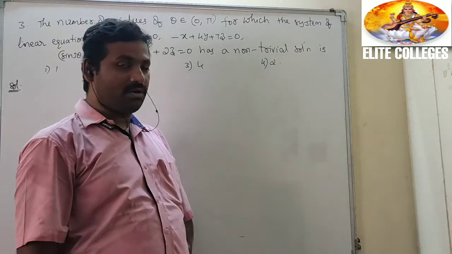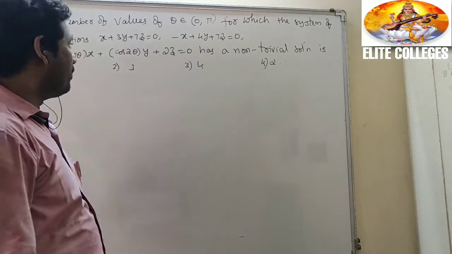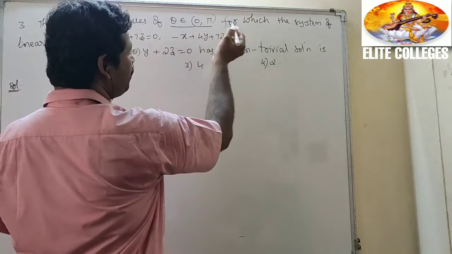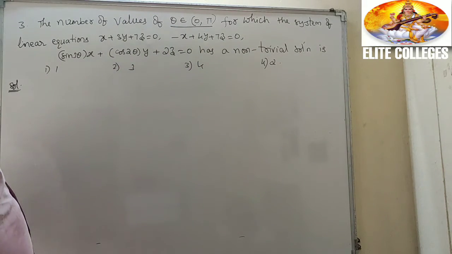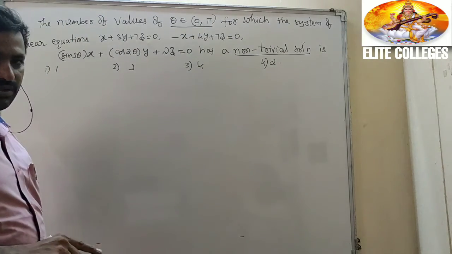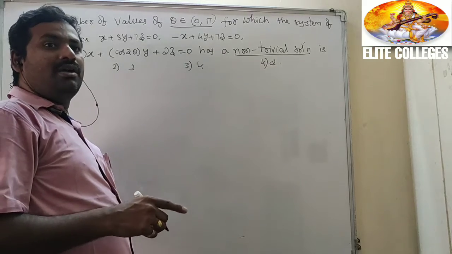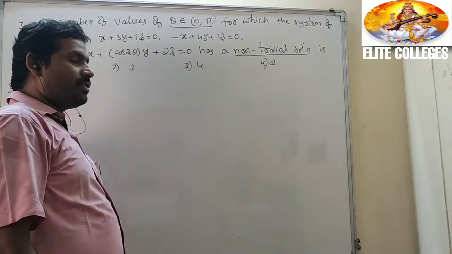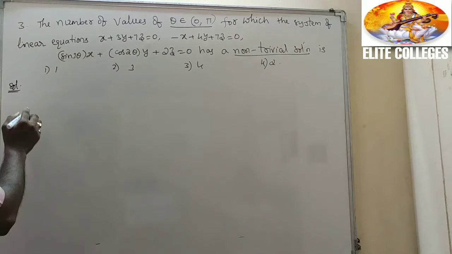Right students, now see this problem. Very important one. The number of values of theta belonging to 0 to pi for which the system of linear equations has a non-trivial solution. Same order: non-trivial solution, non-zero solution, infinitely many solutions. So delta A equal to 0.